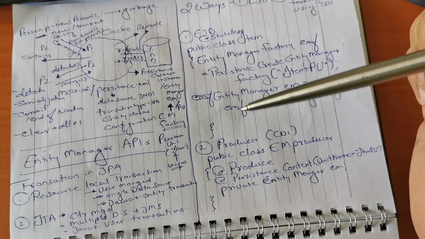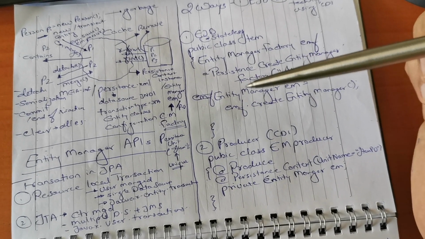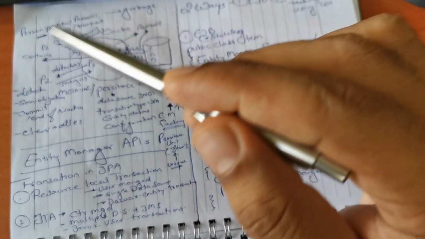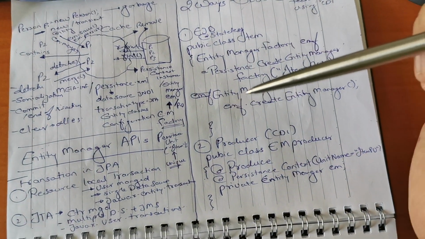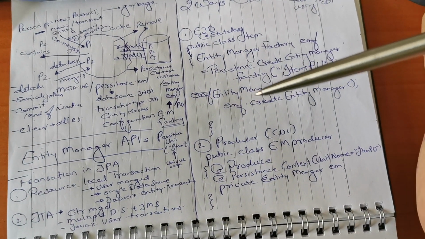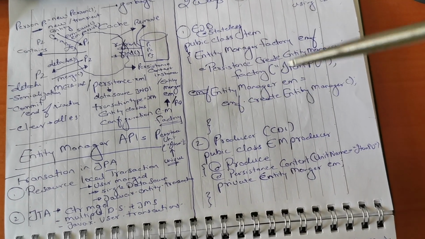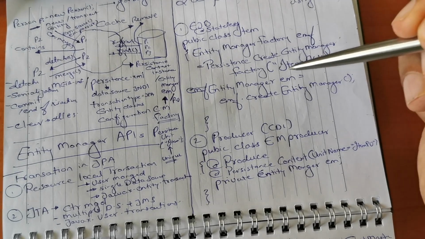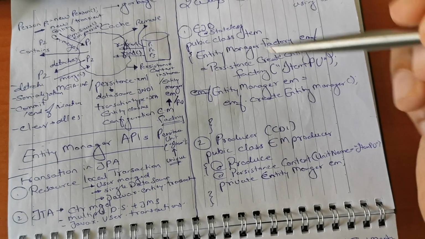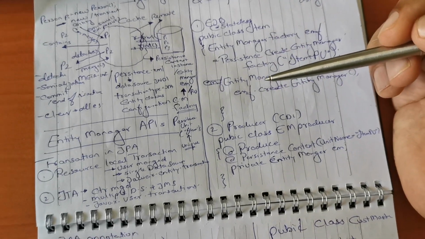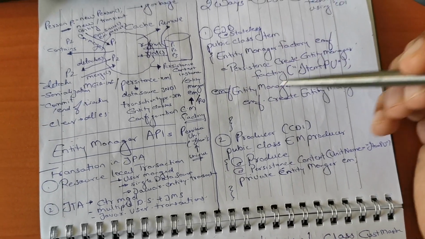Then from the EntityManagerFactory, we need to create an EntityManager, which will be doing all those API functions for us. So we have EntityManager EM equals EMF.createEntityManager(). This is how we have got our entity manager, and later it will be used for all those operations. That is one way, using the EJB, but it looks very complex.